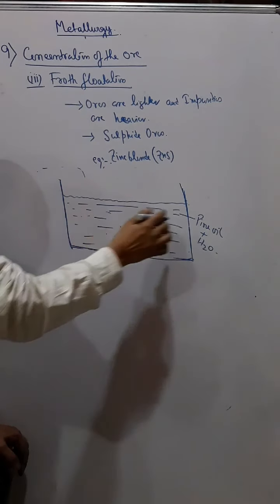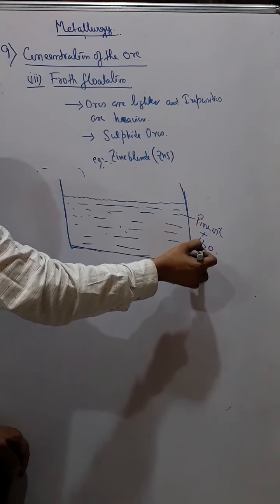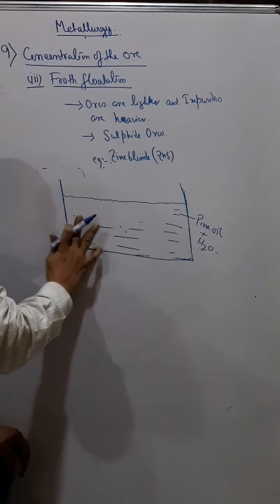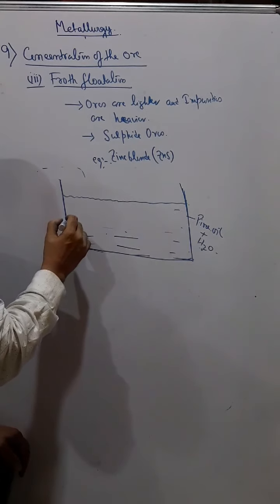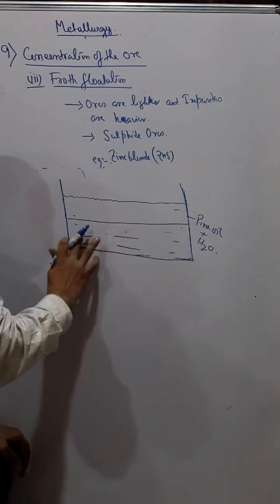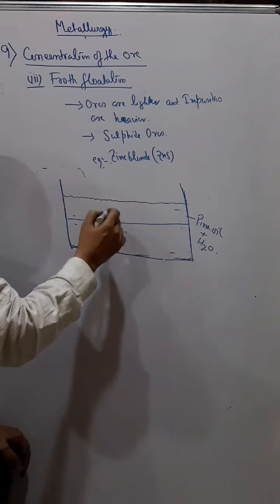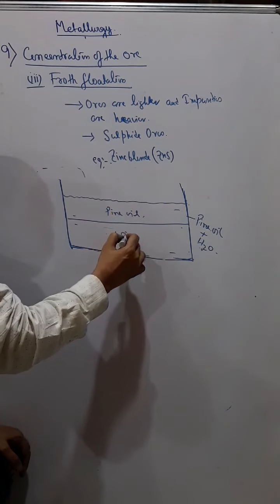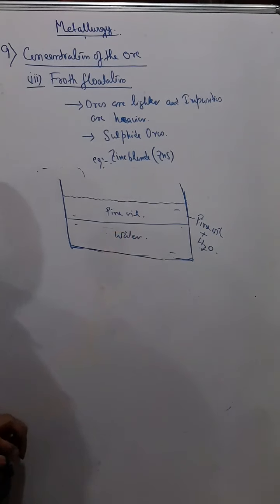Now first of all, when we use a mixture of pine oil and water, these are immiscible liquids. Then what will happen? You will get two layers, pine oil and water.